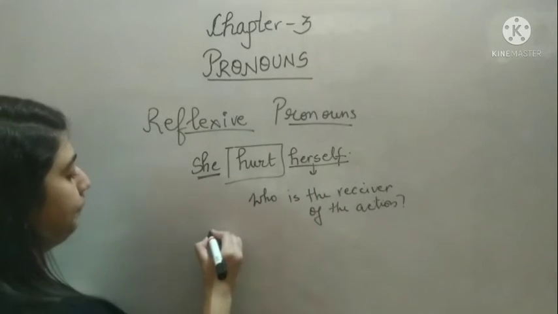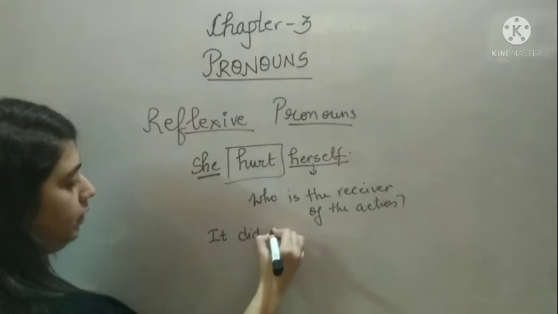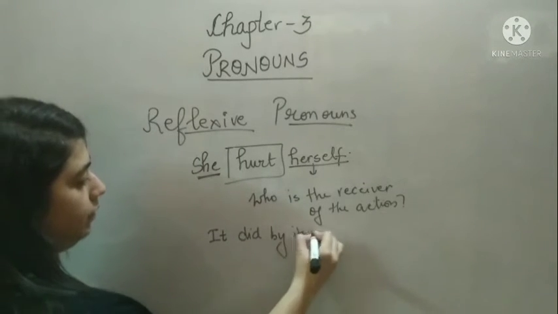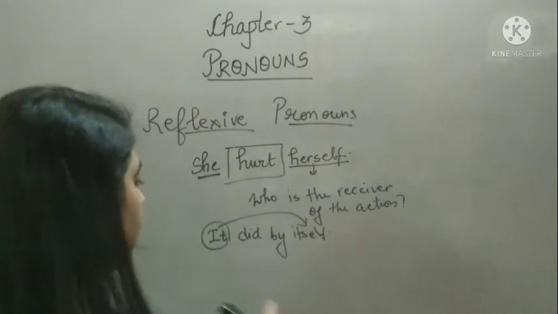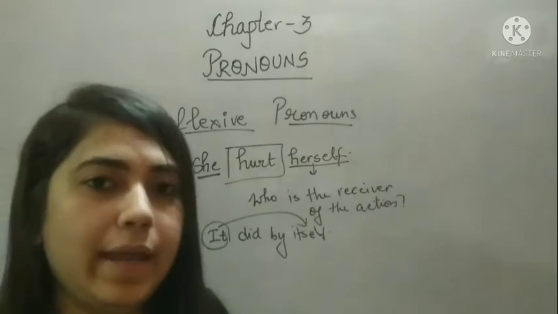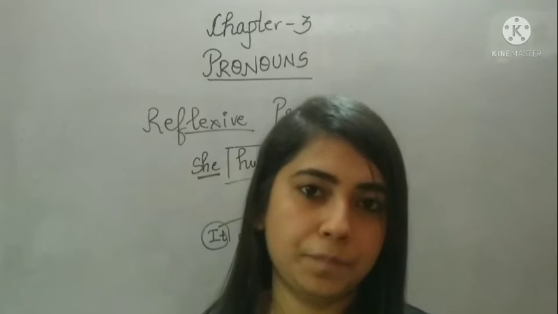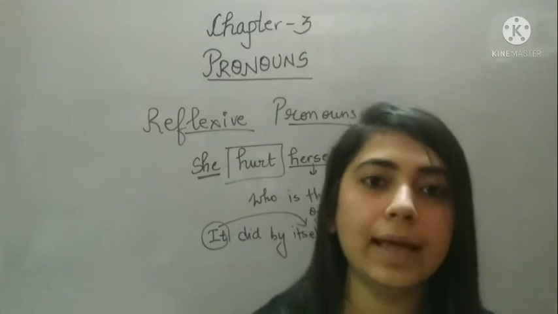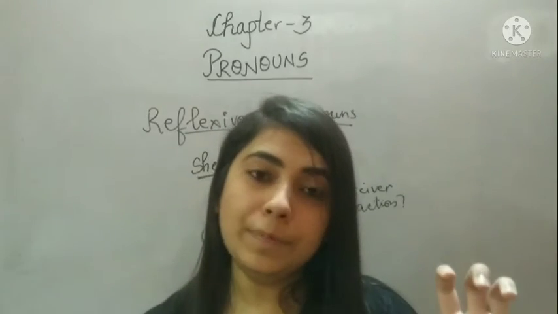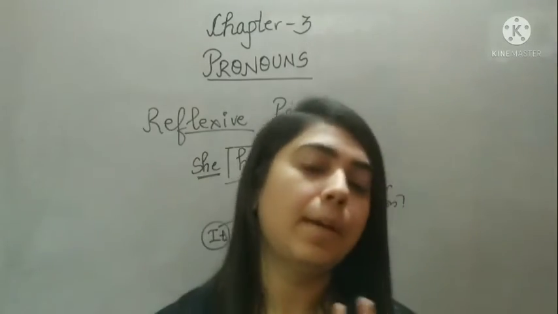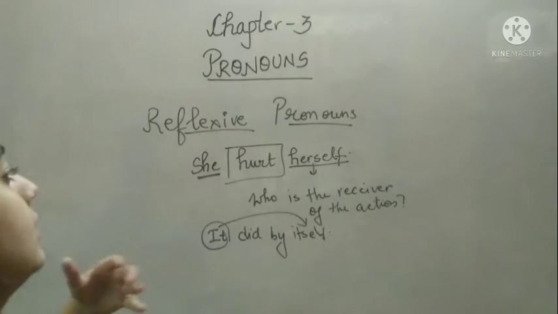For example, it did it. It did it by itself. Okay? So, who is receiving the action? This animal or anything. He completed his homework by himself. So, this is something that the subject did. What is the subject pronoun here? He. Who completed the homework? He. So, when the subject does something to itself, in that case, we use reflexive pronouns.